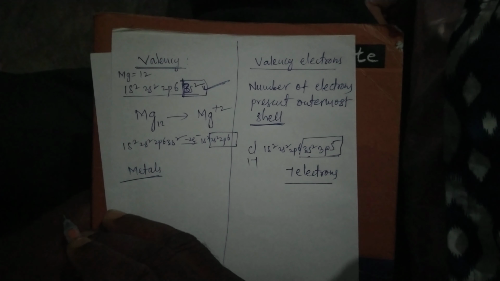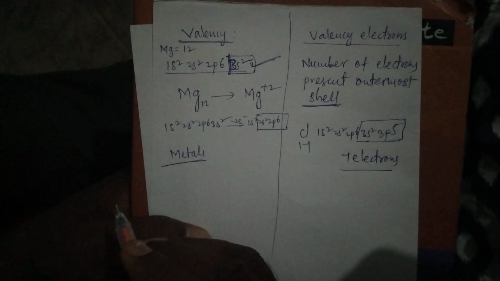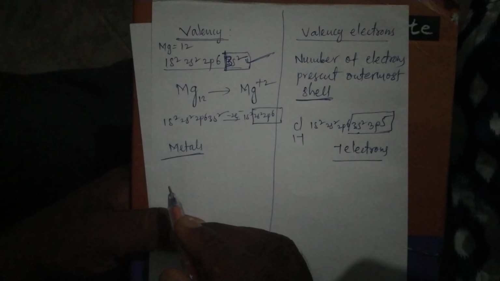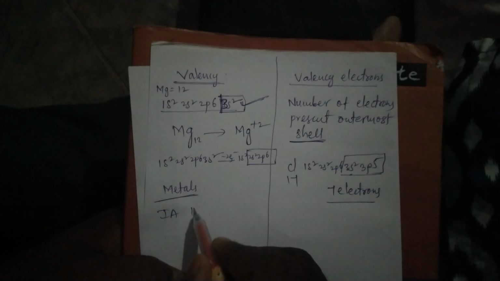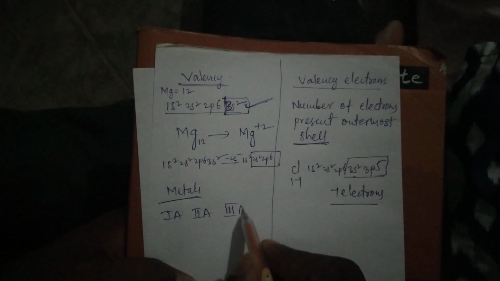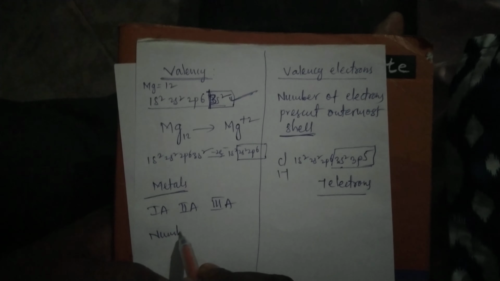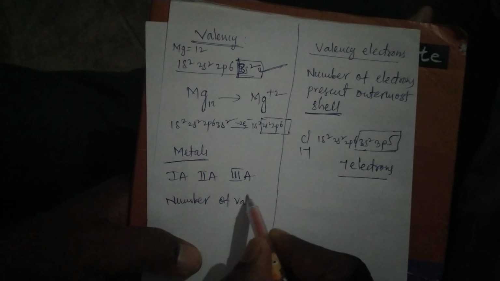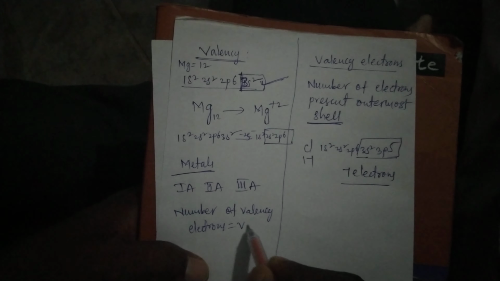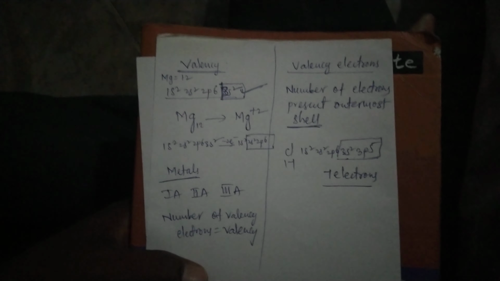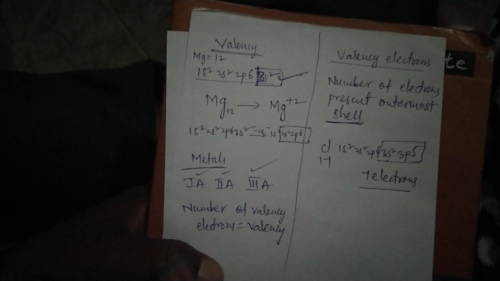So generally we can calculate the metals valency: the number of valency electrons equals the valency. Generally we can say first A group, second A group, third A group. The number of valency electrons equals the valency. This is about the metals valency. We can find it out for first A, second A and third A group elements.